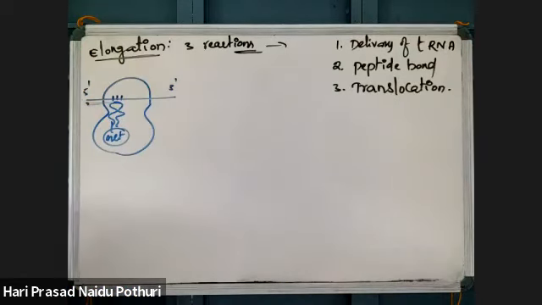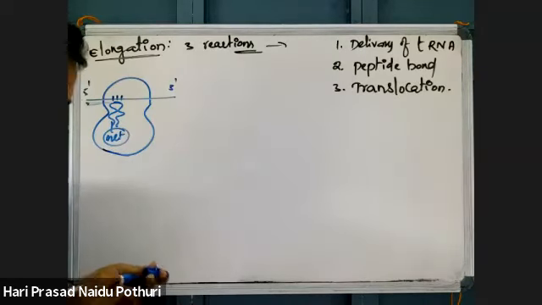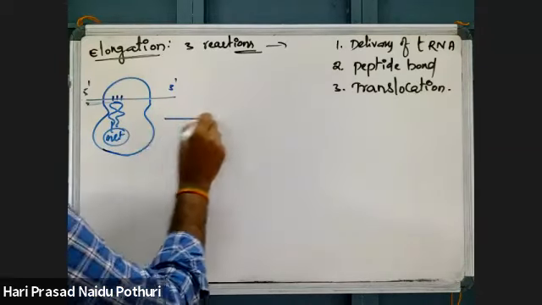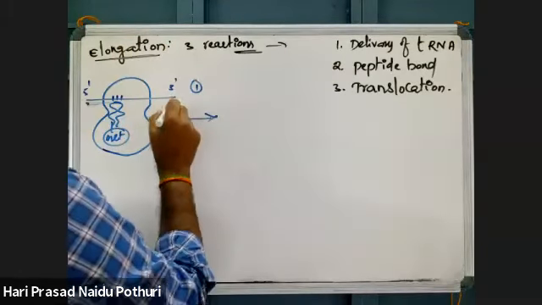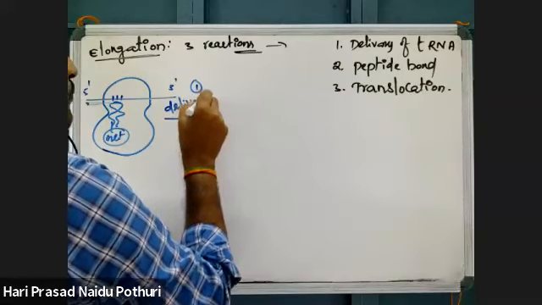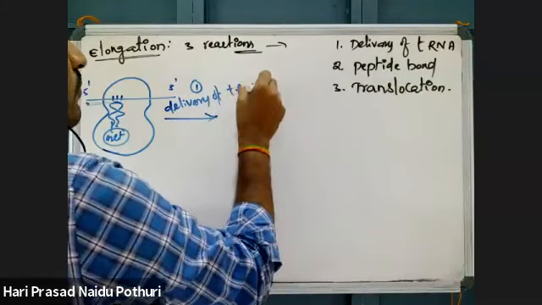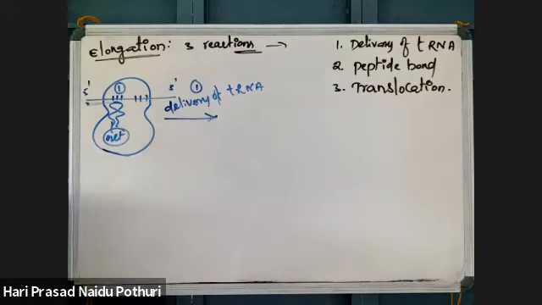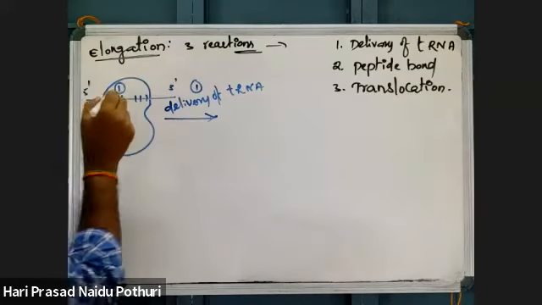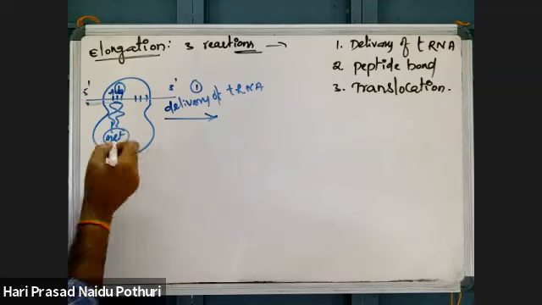So by the end of that initiation, we got this complex, which is the initiation complex. What happens next is the first reaction. What is the first reaction? Delivery of charged tRNA. One more charged tRNA will come. What is the initiation codon here? AUG is there. Yes, as AUG is there, here methionine.